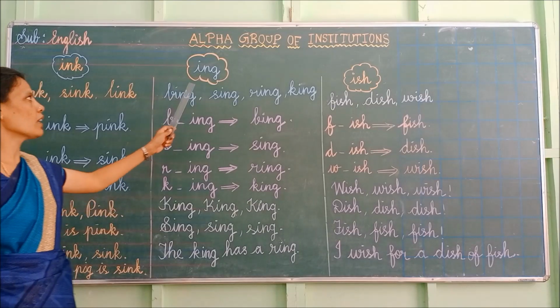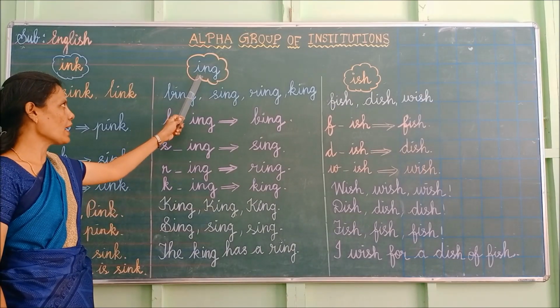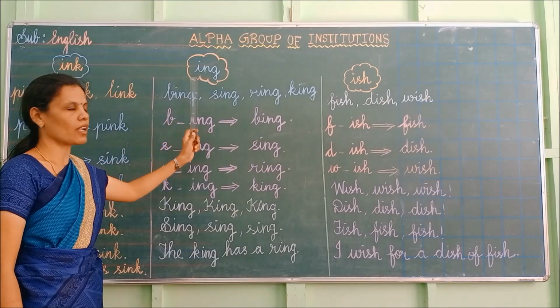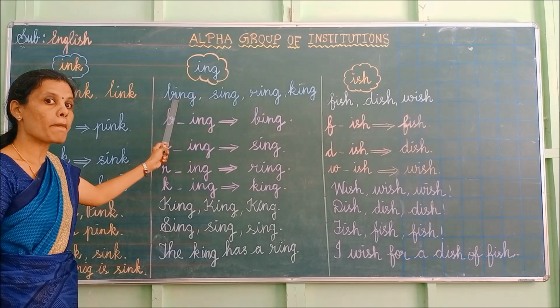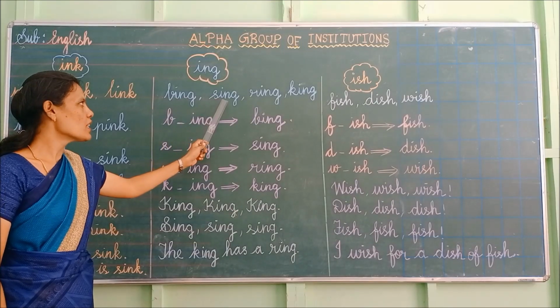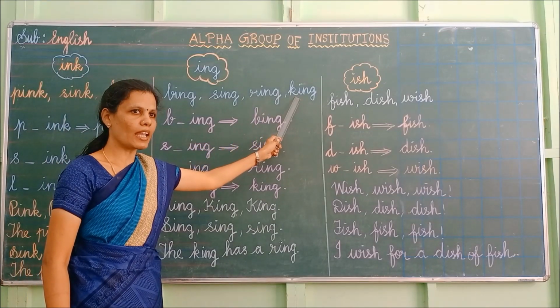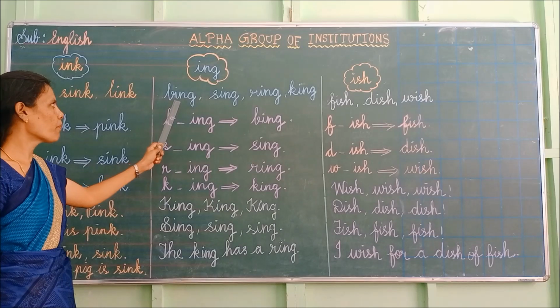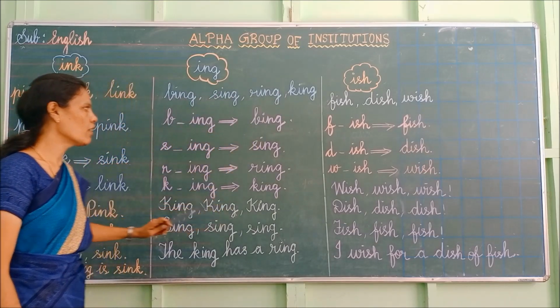Next. Ing. What is this? Ing. Spell the word ing. I-N-G. Ing. Bing. What word is this? Bing. Next one. Sing. Next one. Ring. Next one, king. One more time, wing, sing, ring, king.